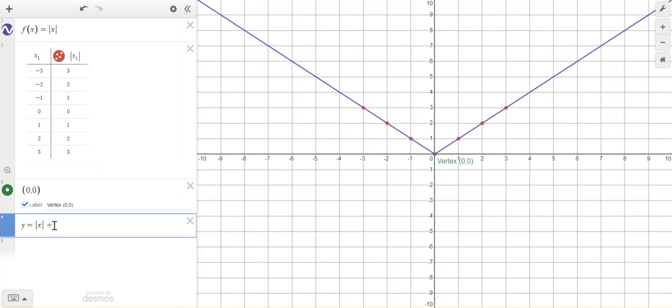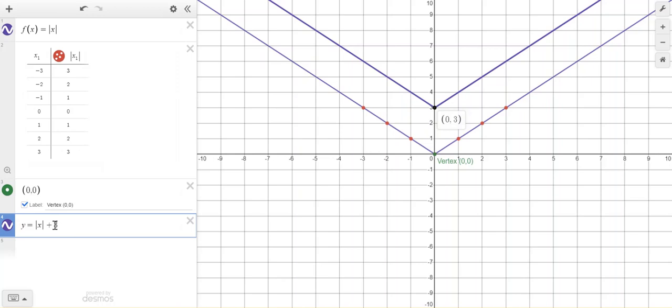So let's put a +3. Notice that +3 is outside of the absolute value function, and notice my new function went up. My vertex here was 0, 0. My new vertex is 0, 3. So the entire function moved up 3 units. Every point on that new function went up 3. The 3 is on the outside. The outside is y things, okay?